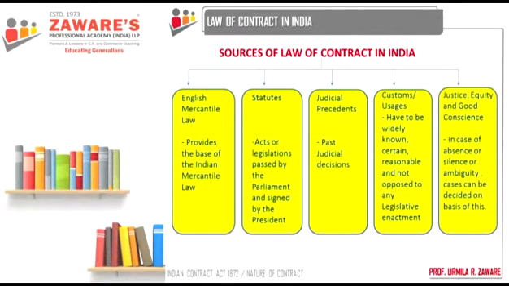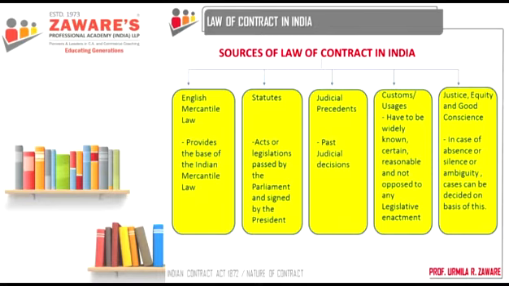And then we have justice, equity and good conscience. What is justice, equity and good conscience? In case of absence, silence or ambiguity, ambiguity meaning a little bit of uncertainty, cases can be decided on the basis of justice, equity and good conscience.